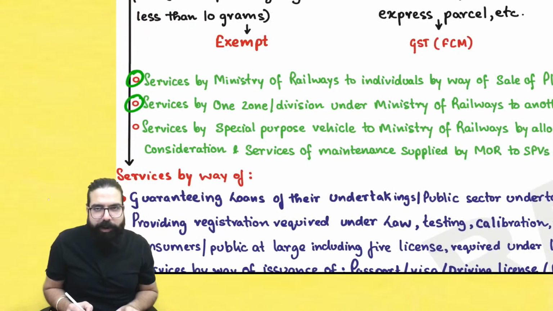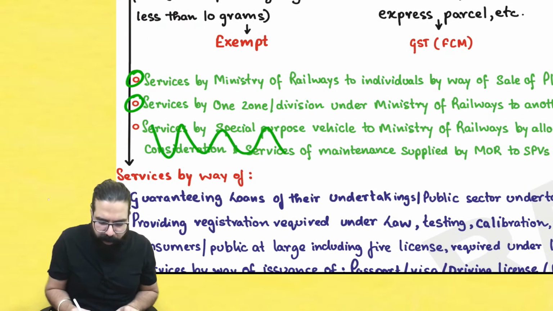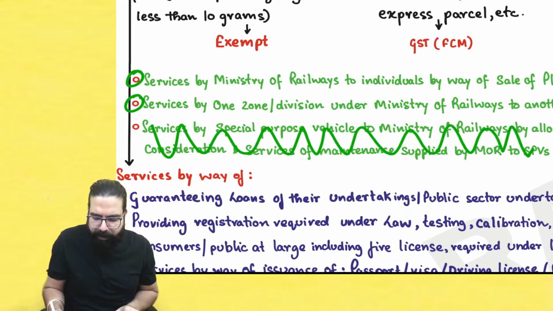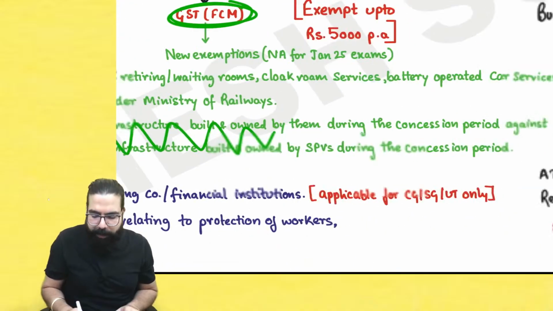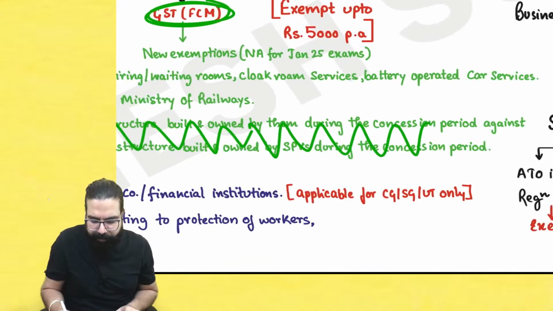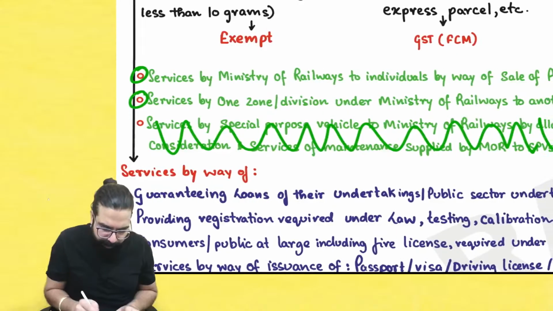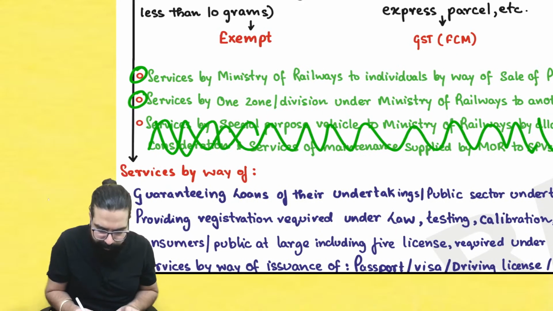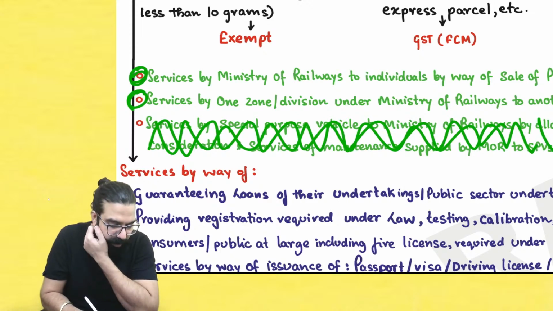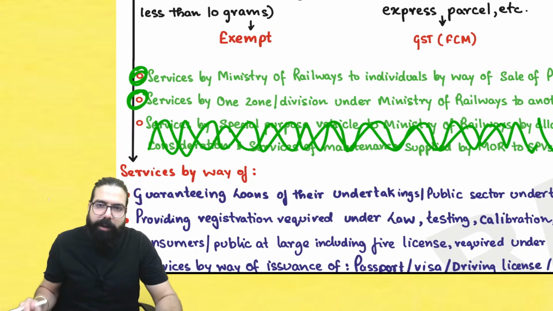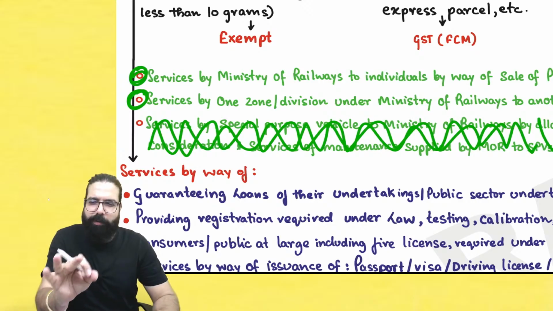CA intermediate students will study. The third point, they thought that for CA intermediate students it is difficult, and hence it was not given in your new material. So we can delete the third point. This third point is not required for you guys. Okay, sir, we are very happy that we don't have to study this. But the first 2 points you have to remember, at intermediate level also they can ask you one small point out of this.